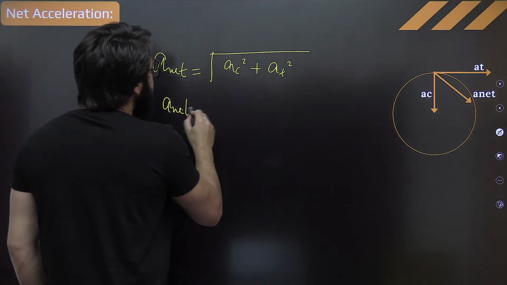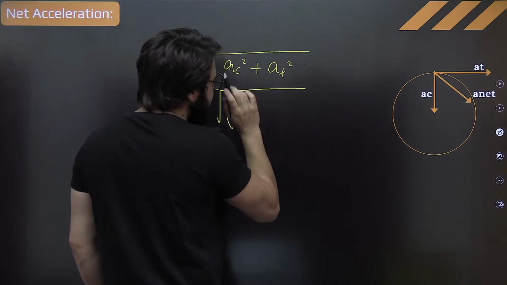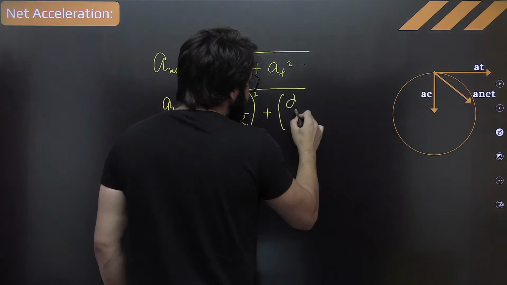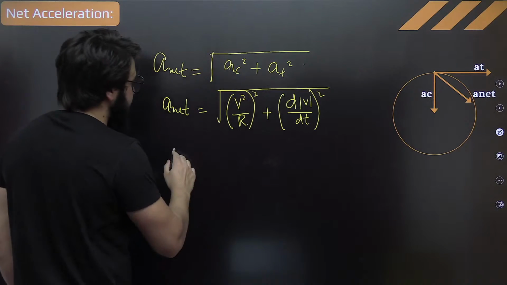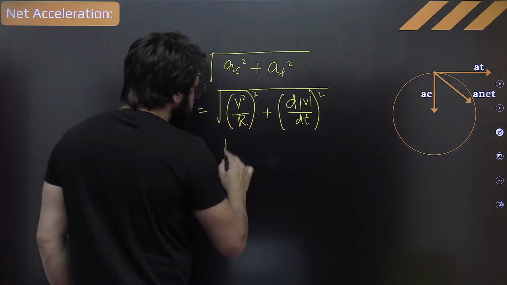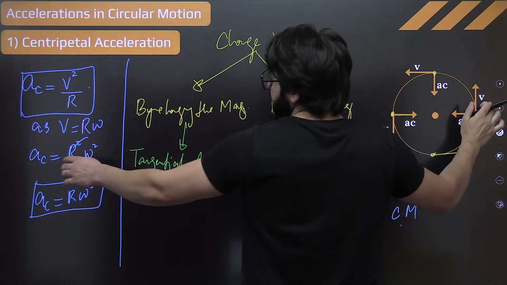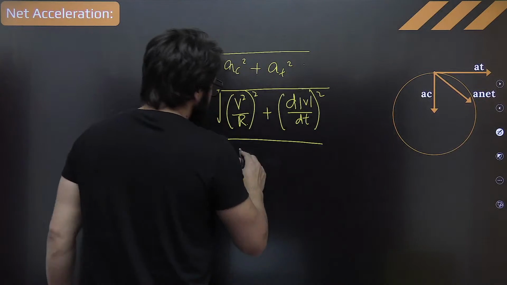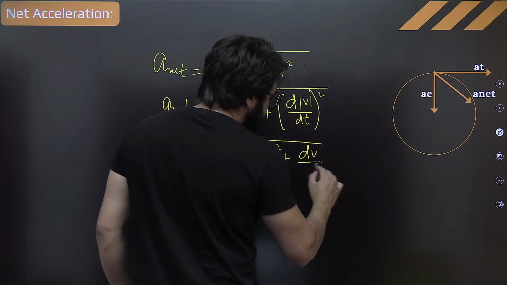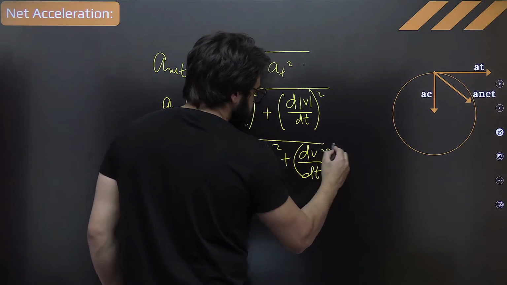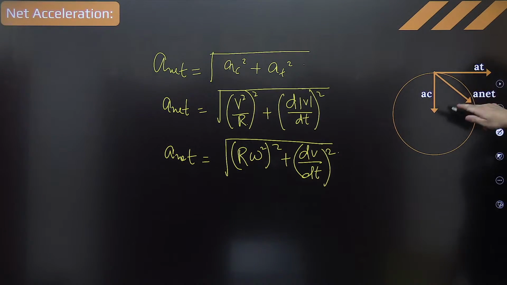Sir, this A net we can definitely write is nothing but V square by R, because AC is V square by R, its square, plus d of mod of V upon dt, exactly its square. Or we can write it like this also, that is R omega square, because we write AC in terms of R omega square also. Just it will be R omega square whole square plus dV by dt its square, exactly. Can we just write it like that? So this is the net acceleration.